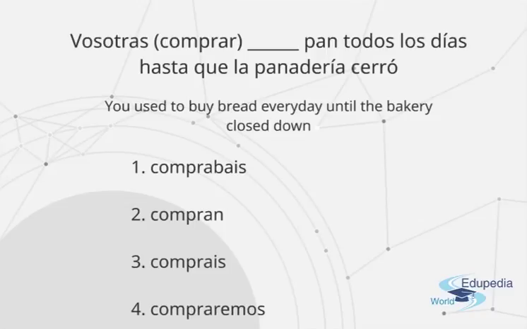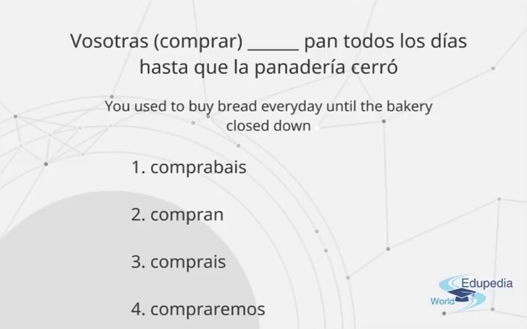And the possible answers. 1. Comprabais. 2. Compran. 3. Compráis. 4. Compraremos. Vosotras, blank, pan todos los días hasta que la panadería cerró. Here we are certain that we have to use the imperfect tense. Why? Because we're stating something that used to happen in the past until something in the past happened. I hope that makes sense.